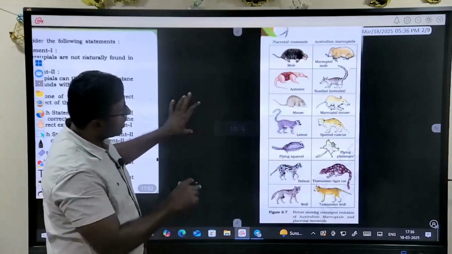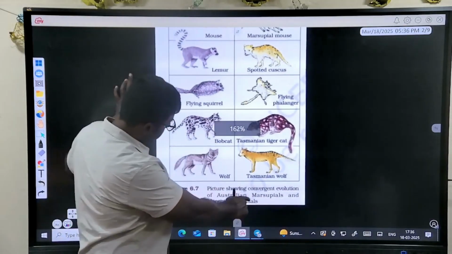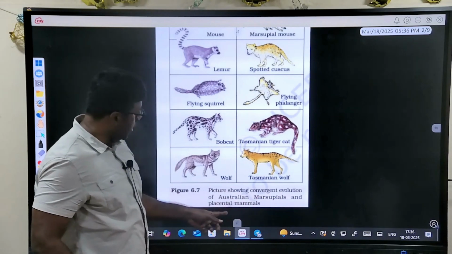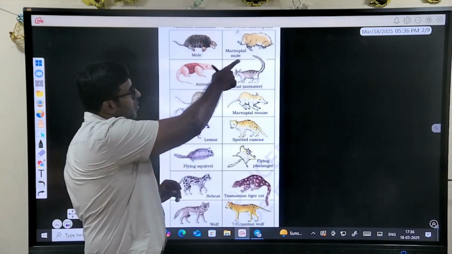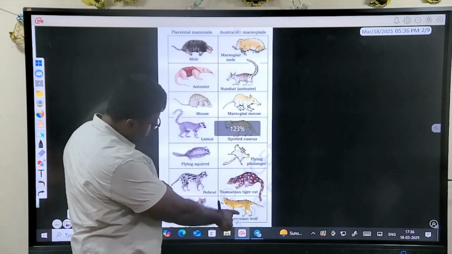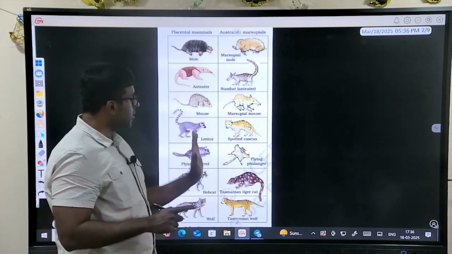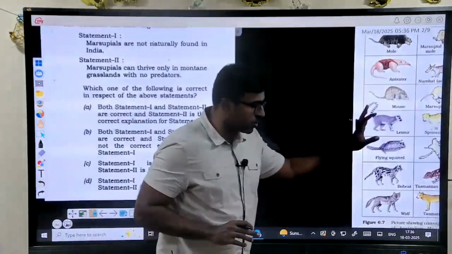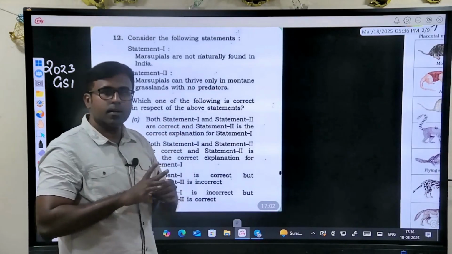This is NCERT. You see the pictures of convergent evolution of Australian marsupials and placental mammals. You check it. For each of the placental mammals, there is a marsupial which is present. You can check Tasmanian wolf, Tasmanian tiger, tiger cat, flying phalanger, spotted cat. See, each of these has one species. So now you look at this question, it cannot be possible in only mountain. Rather, it's convergent, adaptive.